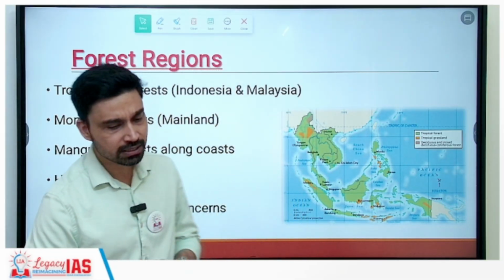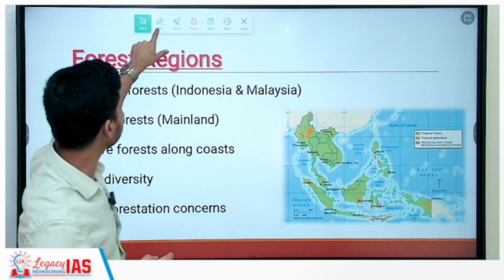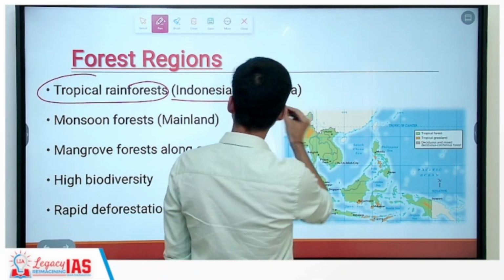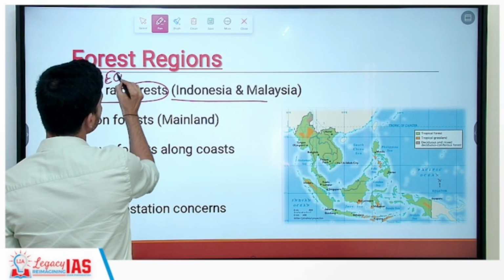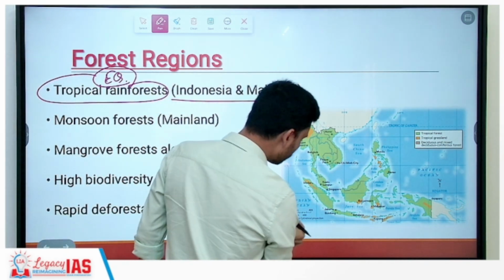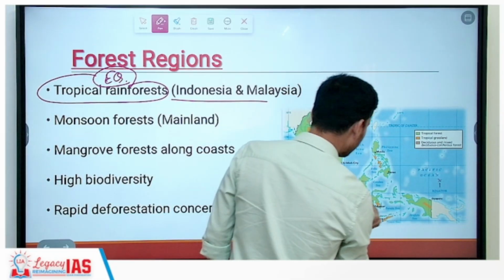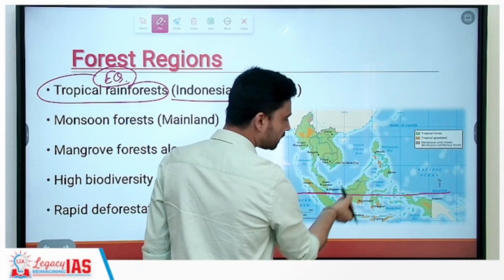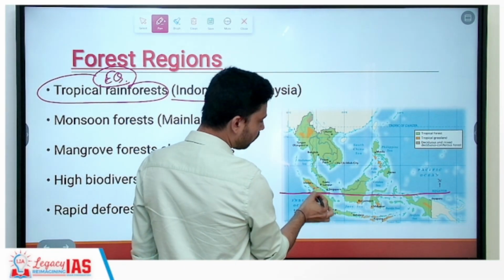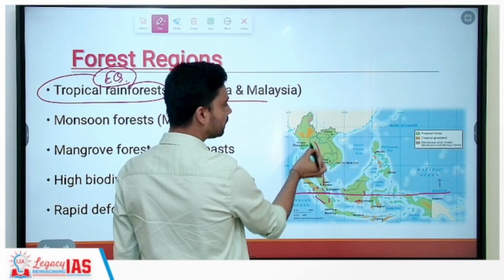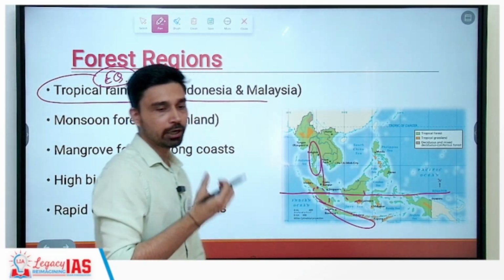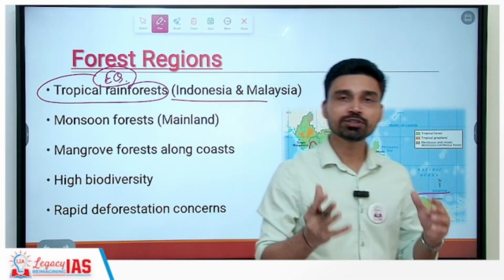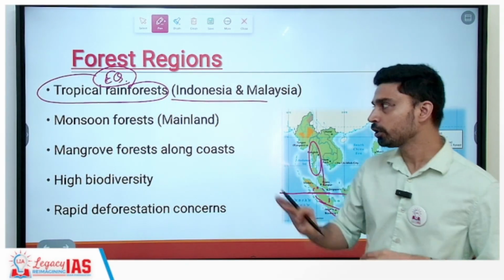As far as the forest of this region is concerned, we can take a look here. Tropical rainforest you will find largely in Indonesia and Malaysia. Not only tropical, even in some parts you would see equatorial rainforest, because the equator is passing through this region. As you can see, the equator passes through Sumatra island of Indonesia plus Borneo island as well. So around this region you have equatorial rainforest. Further up north and south you will find tropical rainforest. So overall very high forest diversity, forest density plus multi-species forest you would find here.